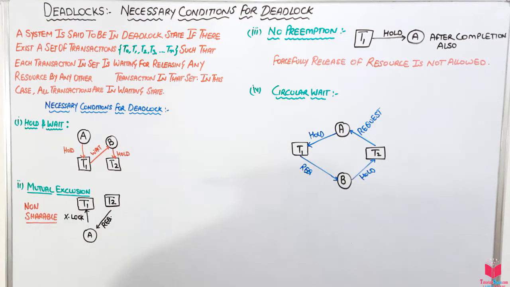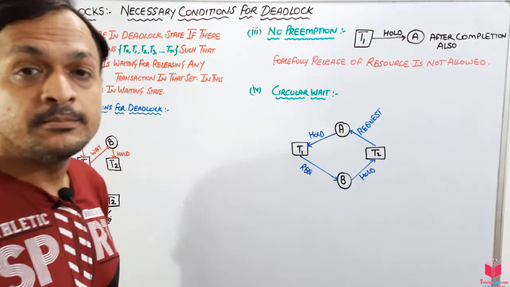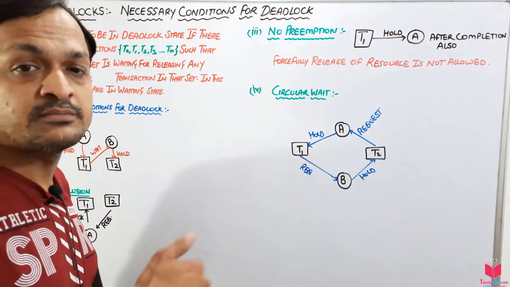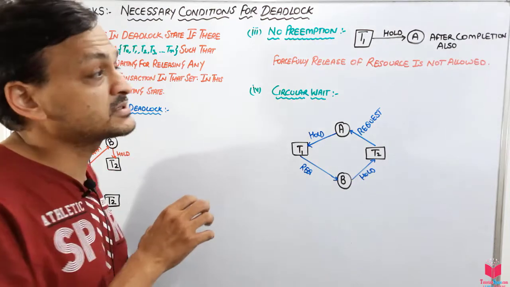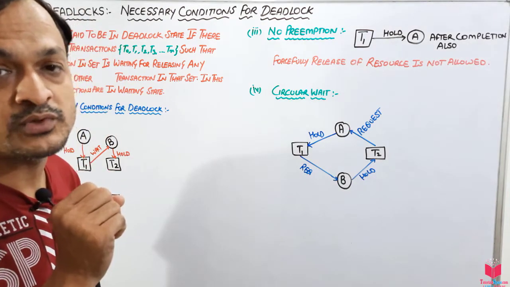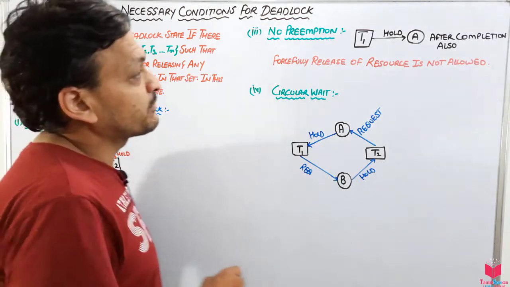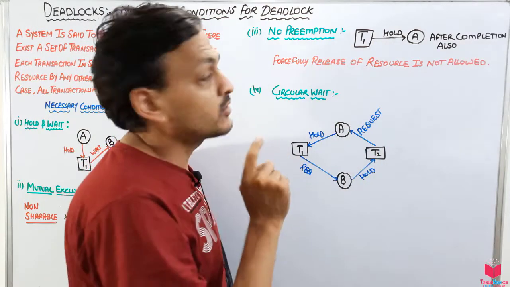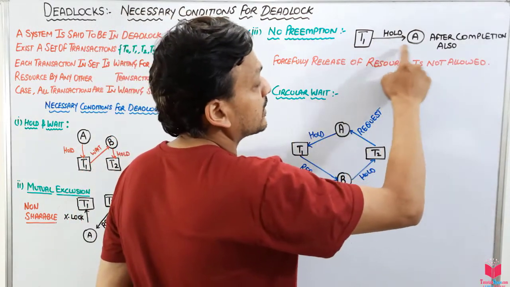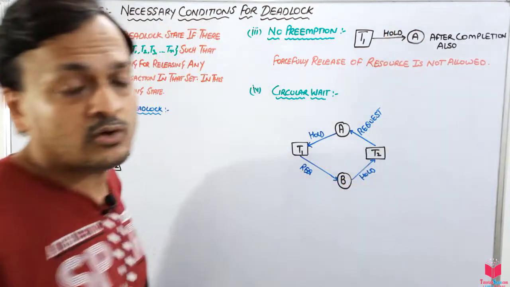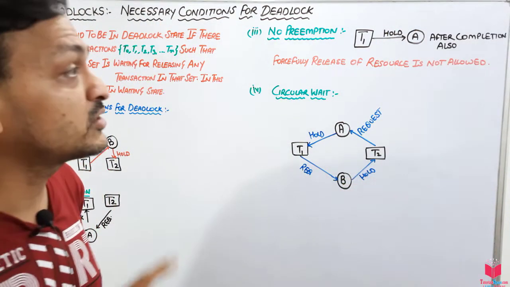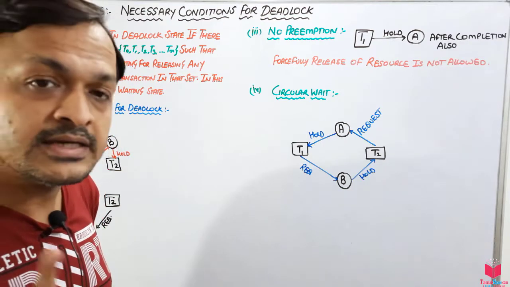Okay guys, let's move to the third point. It says no preemption. Preemption means leaving some resources voluntarily, but no preemption means we cannot take them forcefully. Suppose we have a transaction T1 holding A, but after completion of A's work, T1 is not releasing A. That is the bad thing.